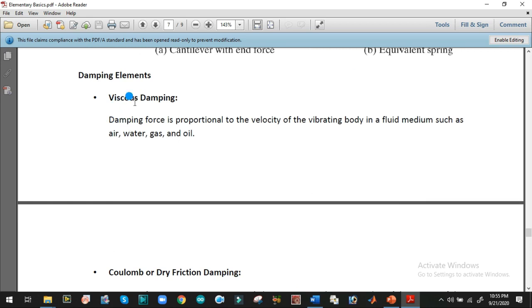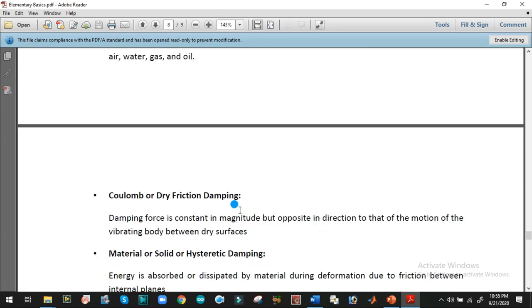It is a damping force that is proportional to the velocity of the vibrating body in a fluid medium, which can be either air, water or gas. And what is dry friction damping?